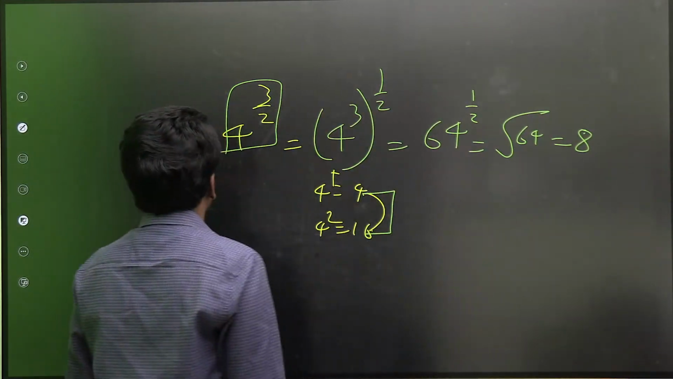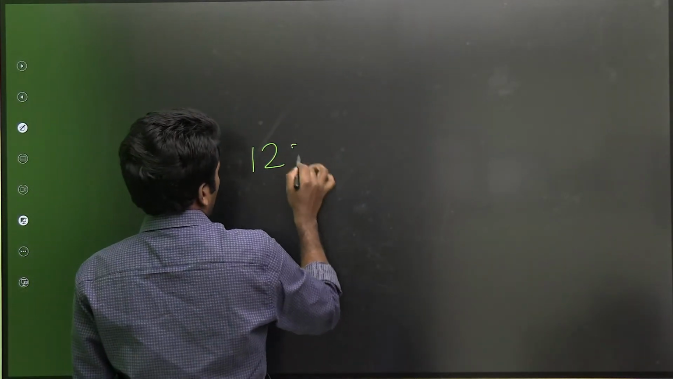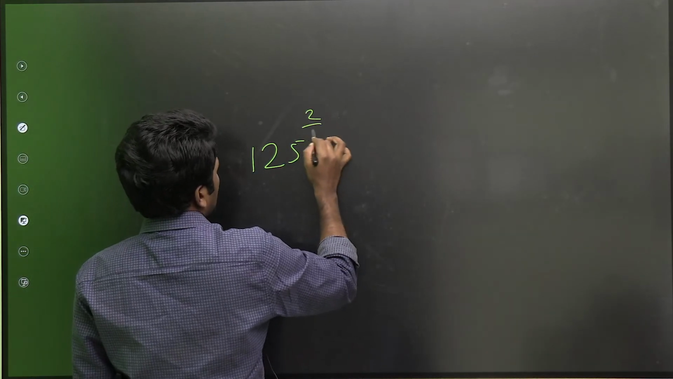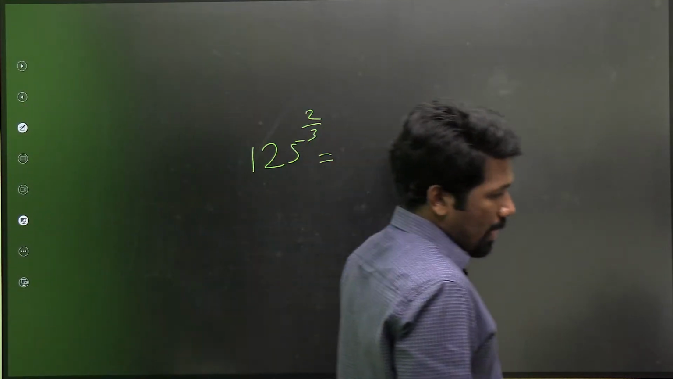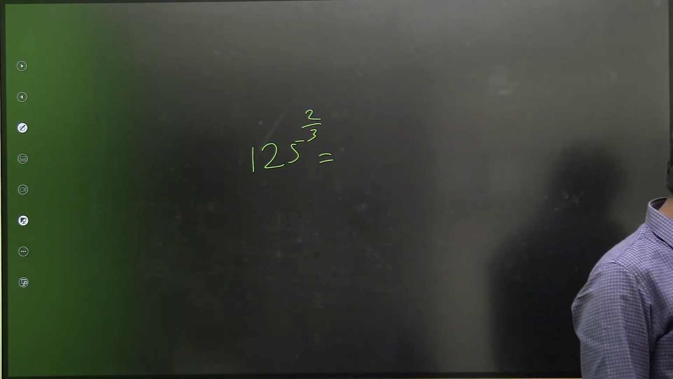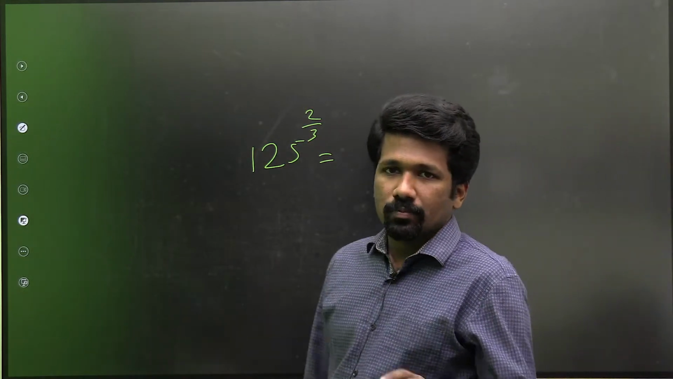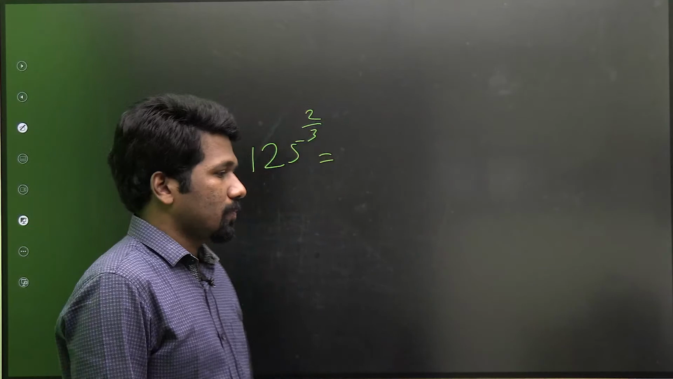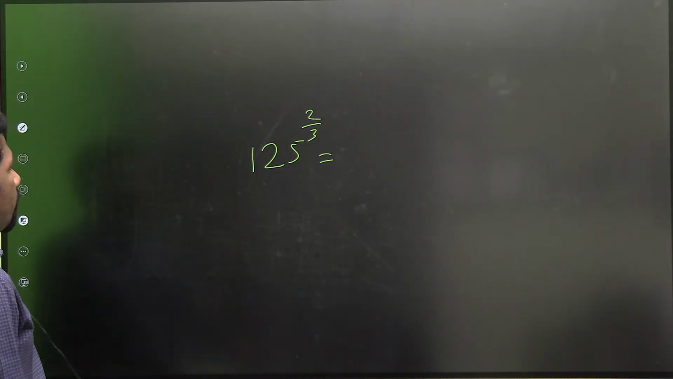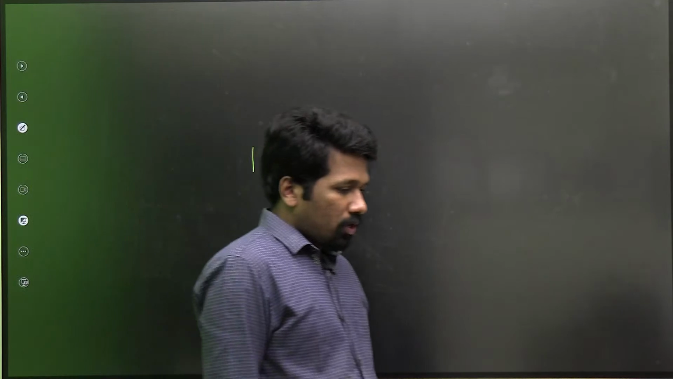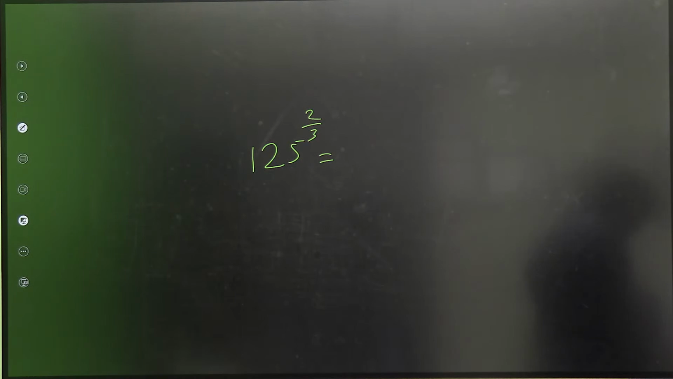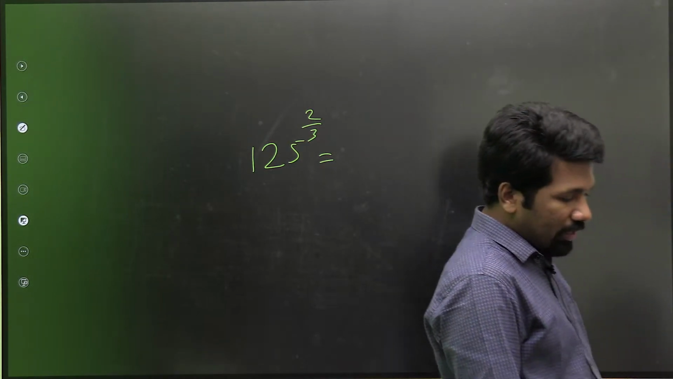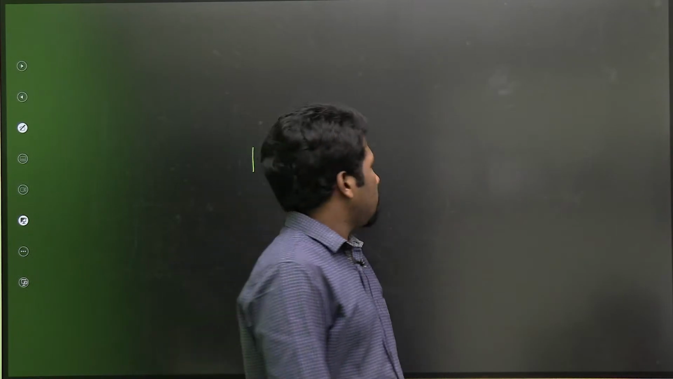If that is clear, one more example I will give you. 125 raised to 2 by 3. Can you find it? 125 raised to 2 by 3. All of you. 125 raised to 2 by 3. Yes, Muskan. ऐसा किया तो भी correct है. Yeah, that I will explain here. So many of you got it.